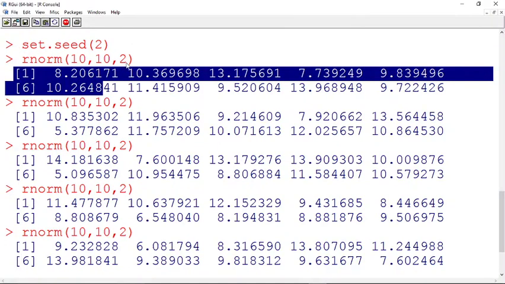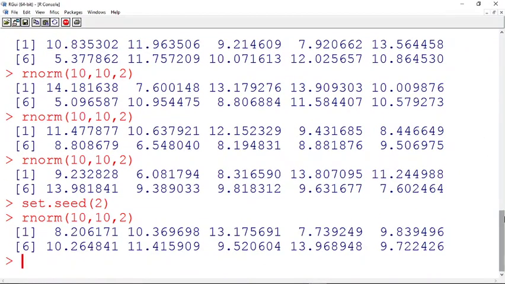So this is the usage of your seed. This we call setting a seed for your random number generation. You can use this if you want to reproduce or reuse an already generated random number sequence again for some purposes. Okay, fine. So this is setting the seed for rnorm.